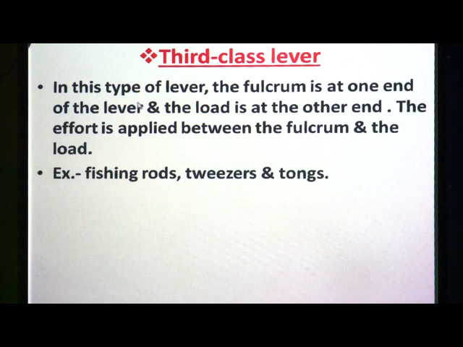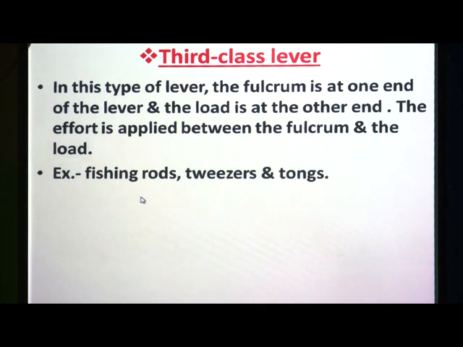So, in this type of lever, the fulcrum is at one end of the lever and the load is at the other end. See carefully, on the sequence of load, fulcrum and effort, levers are being categorized. This is the third class lever. In this type of lever, the fulcrum is at one end and the load is at the other end. So, the effort is applied between the fulcrum and the load.